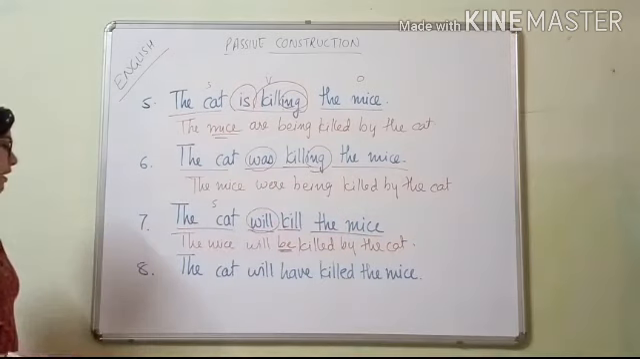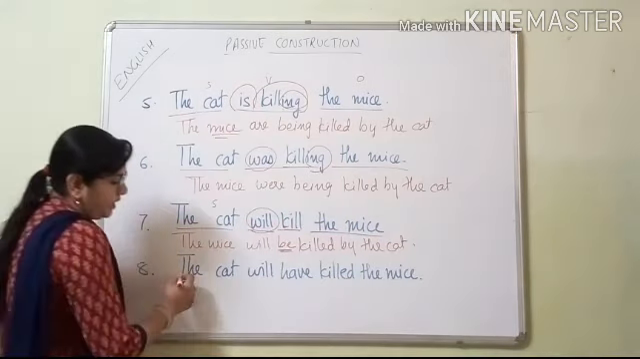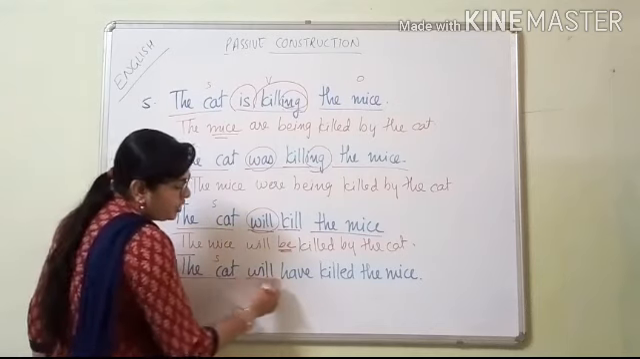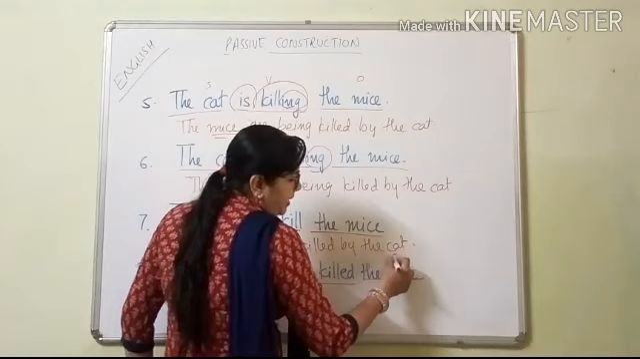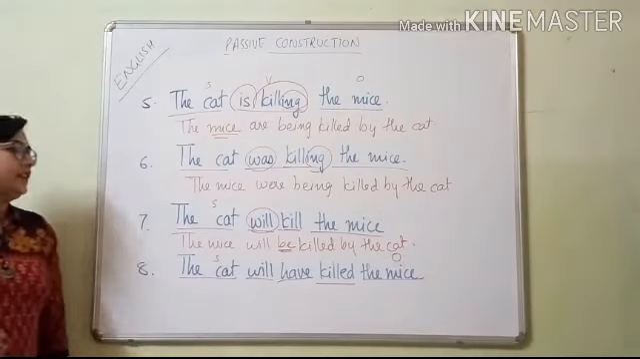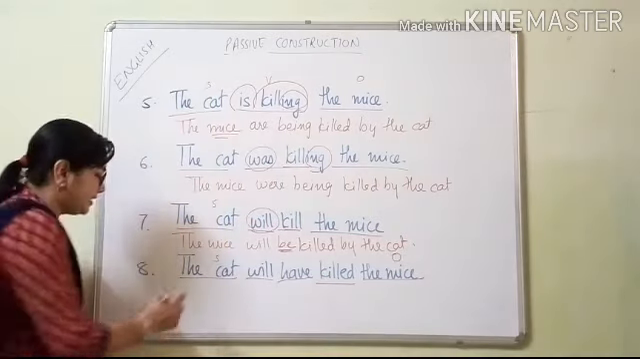Okay? And the eighth sentence, the cat is the subject. Now here auxiliary is also there and have is also there. We have killed, and the mice is the object. Let's see now what to do. The mice.